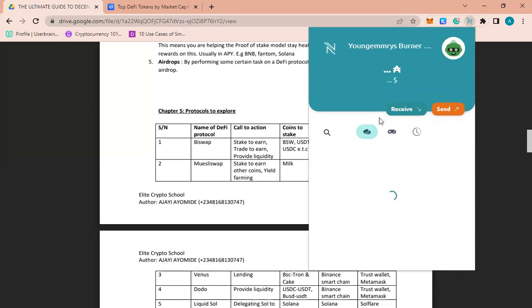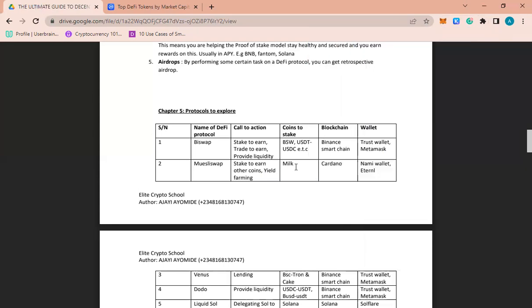Or if you don't have a laptop, just download the Nami wallet. I've shown you the image in the previous video. Make sure you watch it too. So this is my Nami wallet. So what we're doing there, you are staking MILK to earn other coins. If you have a laptop, I recommend Nami wallet. If you don't have one, I recommend Eternl wallet.